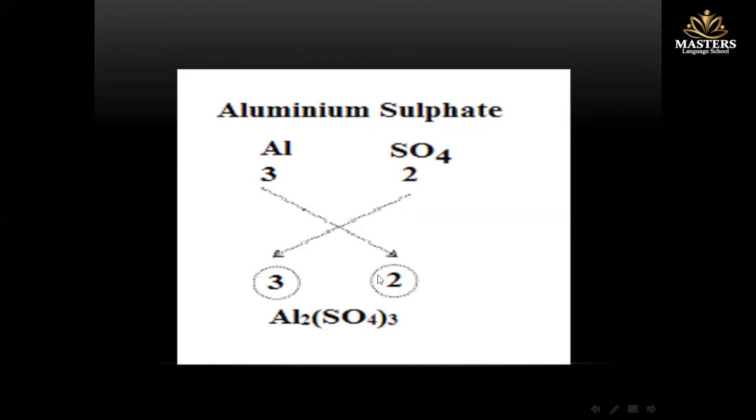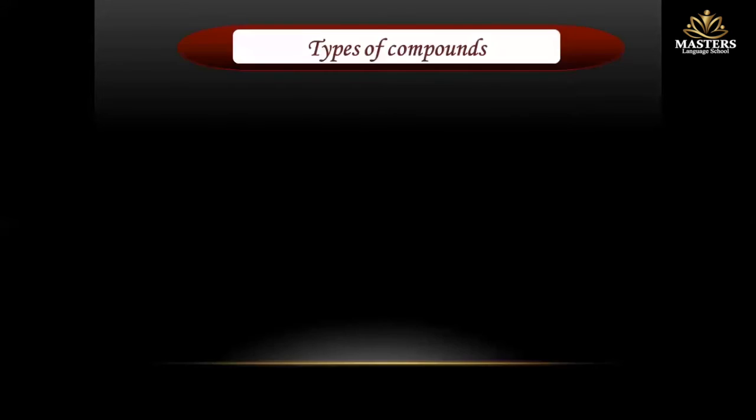You're gonna exchange the numbers. So 3 goes here, and 2 goes here. So the chemical formula of aluminum sulfate is Al2(SO4)3.